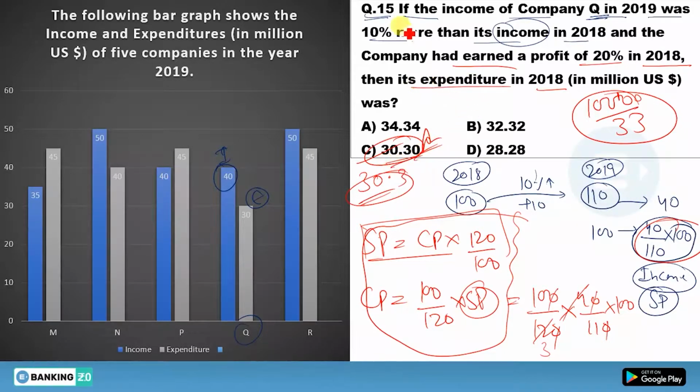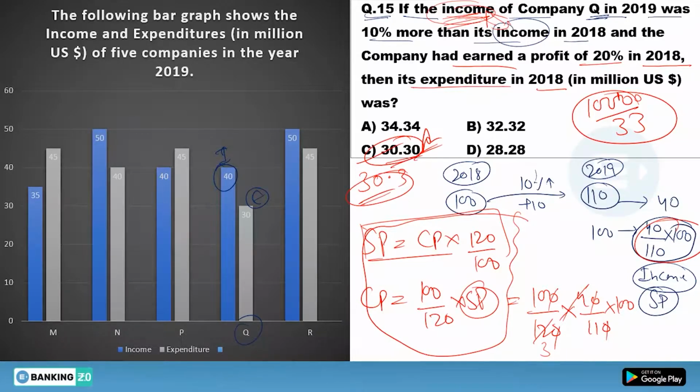So this was quite similar to the last one. Okay, there was a difference actually, a difference of income. In the previous question, you had to find the expenditure. In this question, you have to find the income. So that is the only difference, and otherwise it was similar to that question.